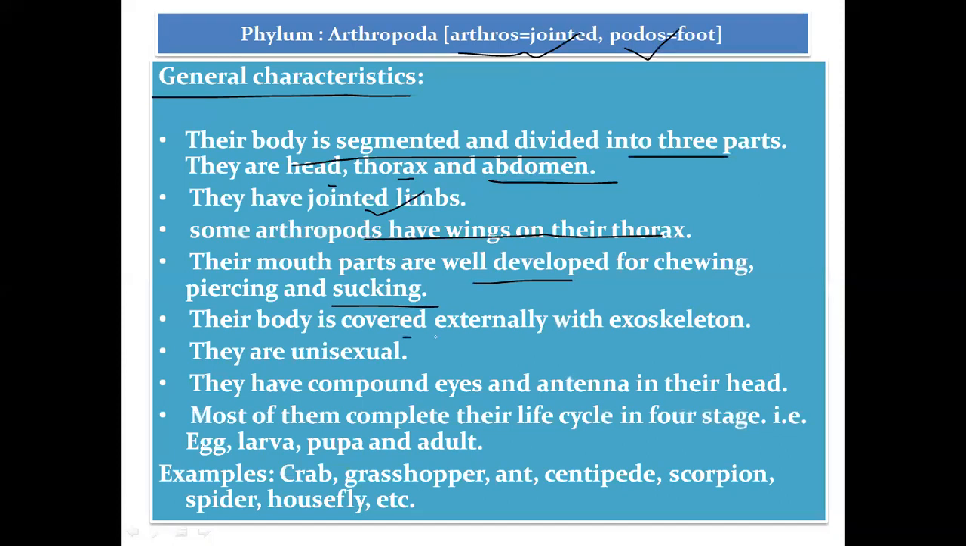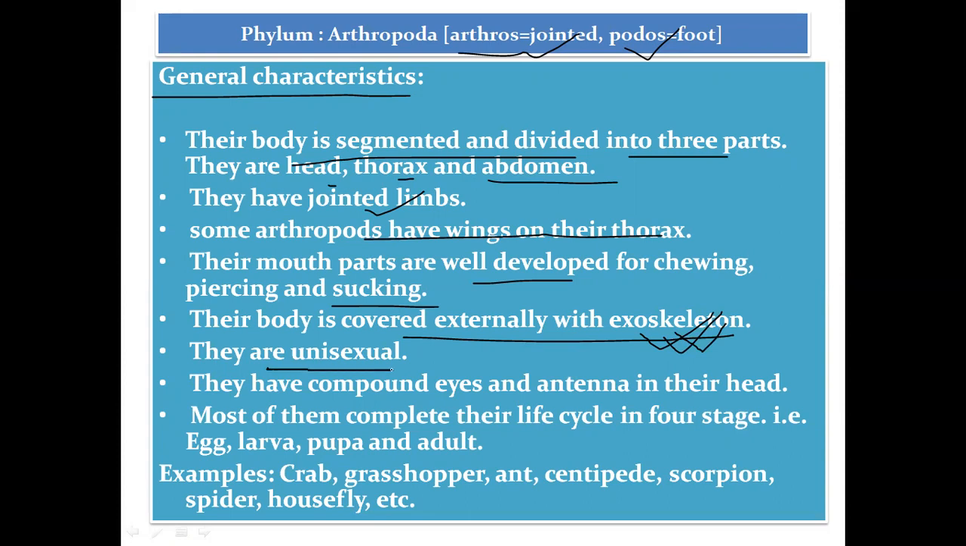Their body is covered externally with an exoskeleton. Exoskeleton means the outer protective covering of arthropods, especially insects. They have a hard outermost covering known as exoskeleton. Exo means outer, and skeleton means a hard rigid cover which protects the arthropod or insect. We have an endoskeleton, whereas they have an exoskeleton, which protects them from enemies and the outer environment and protects their organs.